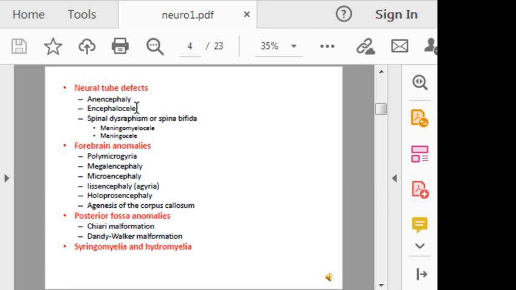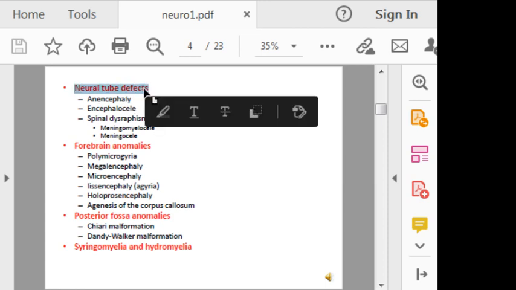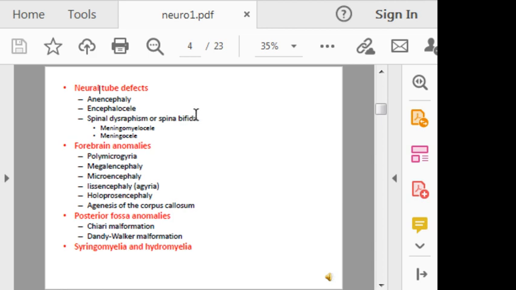The neural tube defects are the first group of congenital abnormalities affecting the nervous system. The congenital abnormalities affecting the nervous system include other groups: the forebrain abnormalities, posterior cranial fossa anomalies, syringomyelia, and hydromyelia. The neural tube defects include anencephaly, encephalocele, and spinal dysraphism, or what is known as spina bifida. Spina bifida includes two major abnormalities: the meningomyelocele and the meningocele.